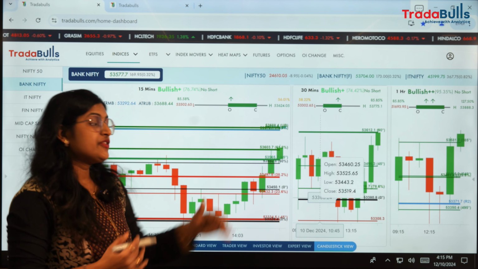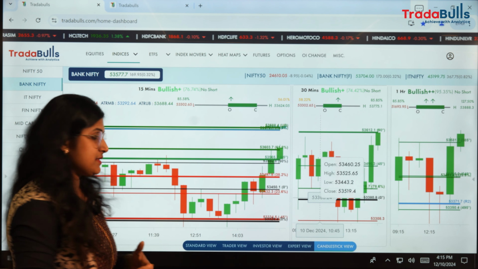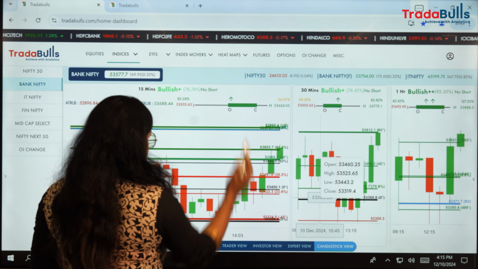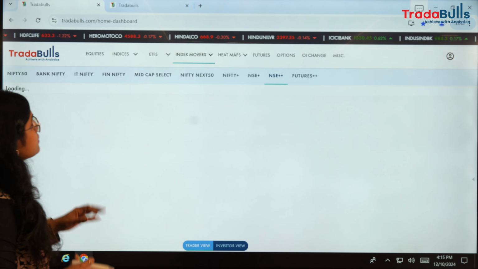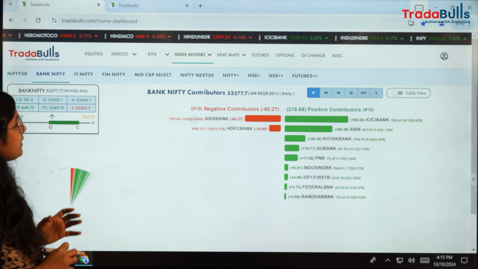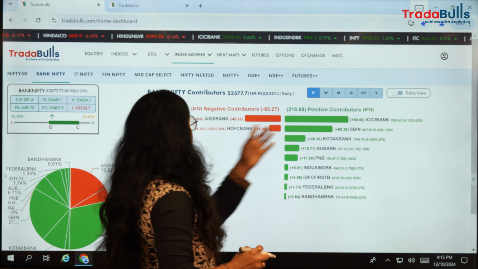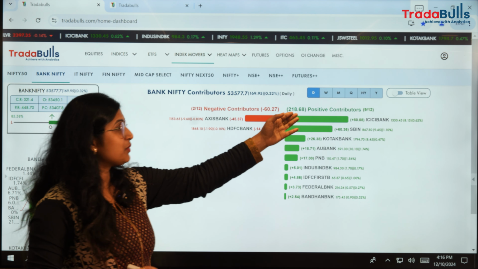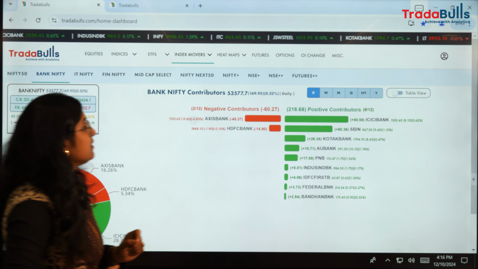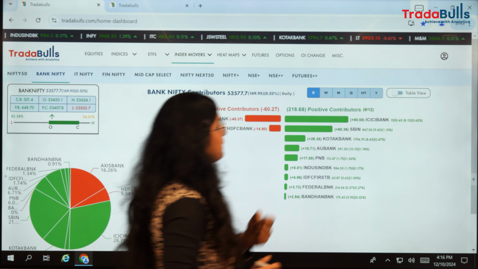That means we can expect some bullish momentum in the banks. So let's quickly see what all the counters have moved the Bank Nifty today. All the banks except Axis and HDFC are on the positive side, contributing around 218 points positive, with ICICI, SBI and Kotak being the top.